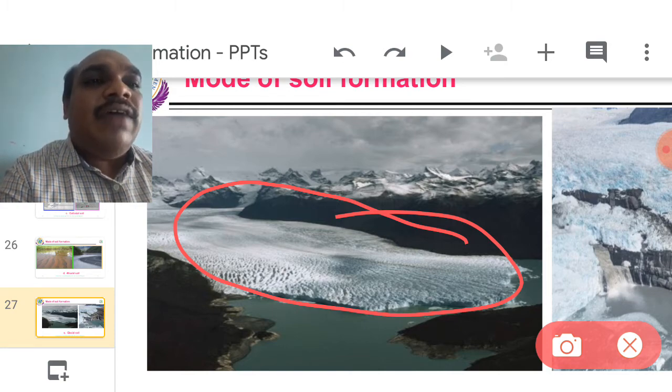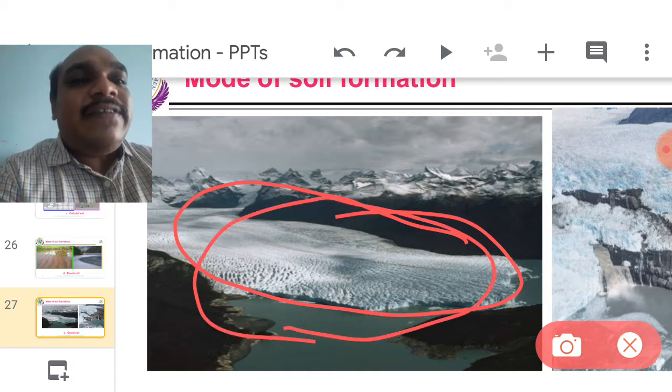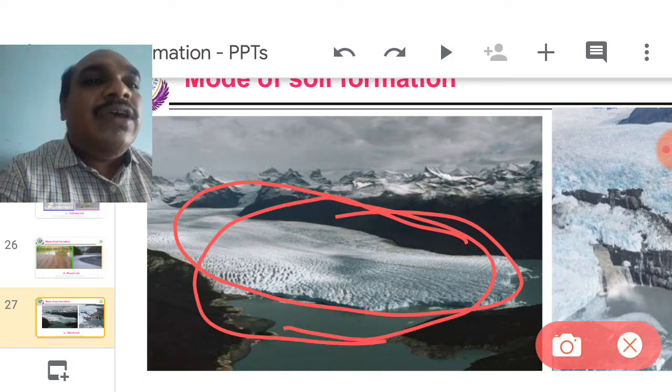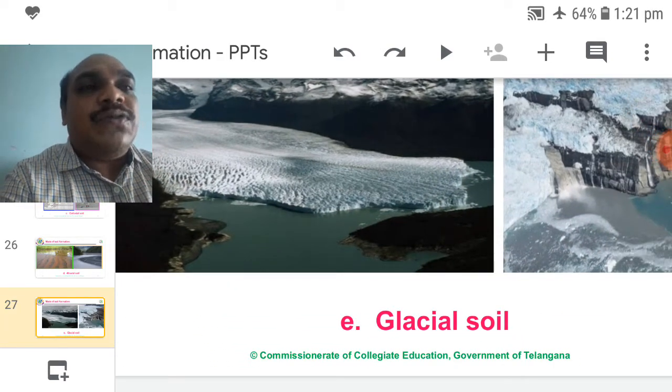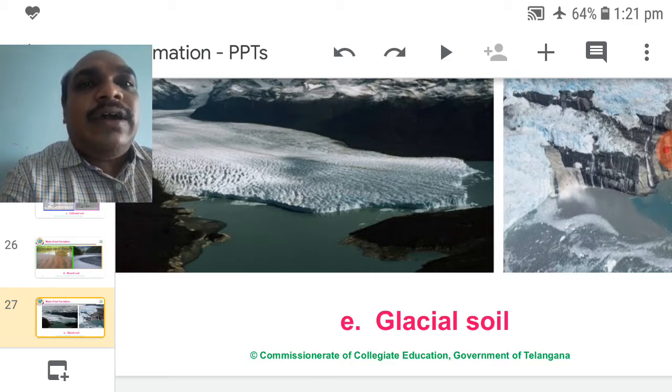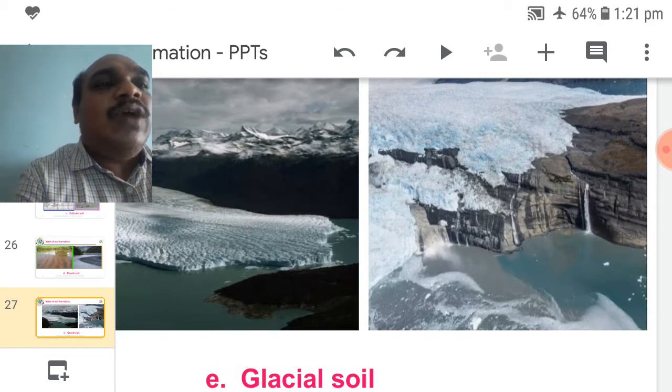The speed of the velocity is very slow. Anyhow, the islets along with ice cubes and soils are called glacial soils. Always these soils are with ice cubes, islets. Along with those islets, soil particles also move from one place to another place.